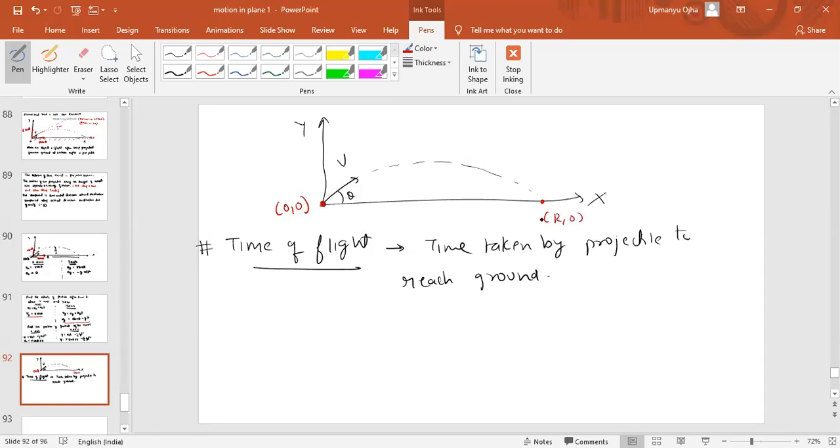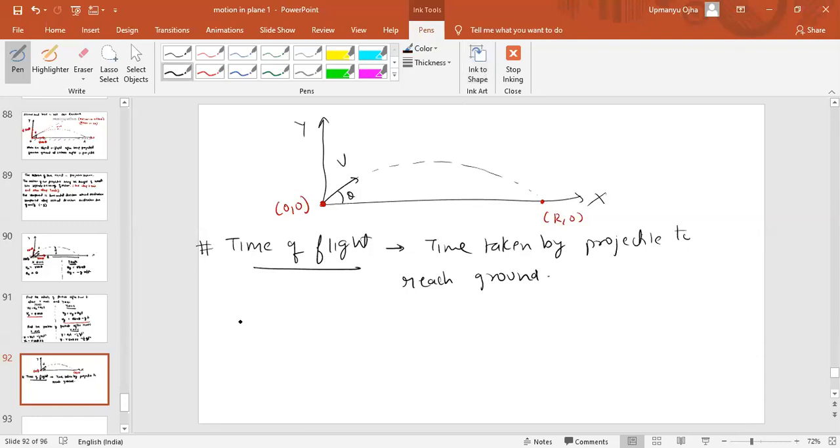Now you tell me one thing. When this projectile reaches the ground, what is the displacement of the particle along the y-axis, not on the x-axis? Y-axis is 0. Yes, very good.